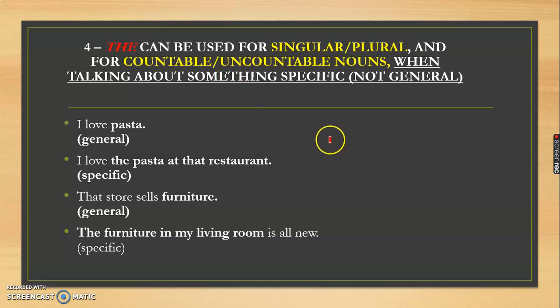We have to remember that. But "the" can be used with countable as well as uncountable nouns, with singular as well as plural.